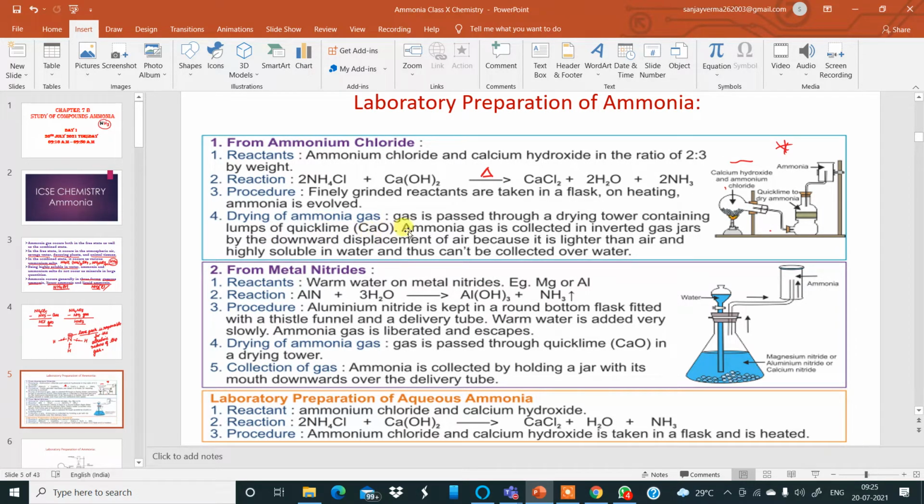After that, ammonia gas is collected in inverted gas jars by the downward displacement of air, because it is lighter than air.